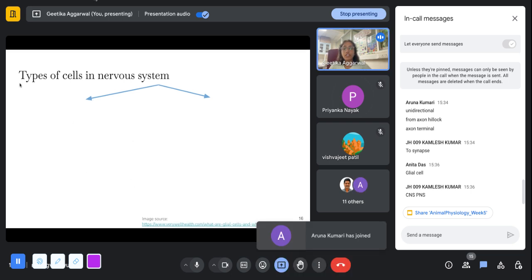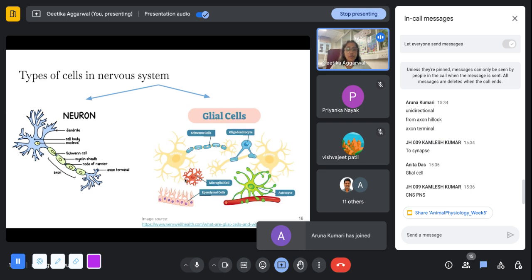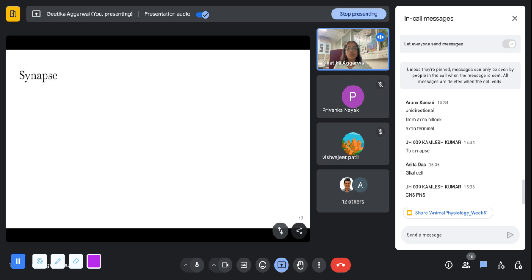So basically, we have astrocytes, we have oligodendrocytes, and we have microglial cells, as you said, which basically form the immune system of the nervous system. There are also the Schwann cells, which form these myelin sheaths over the axon of a neuron, and the spaces in between, in which the signal can still transmit, are called the nodes of Ranvier. So this is the neuron, this is the axon, and we have these myelin sheath forming Schwann cells, and the gaps in between are basically called the nodes of Ranvier. So these are some different types of glial cells.